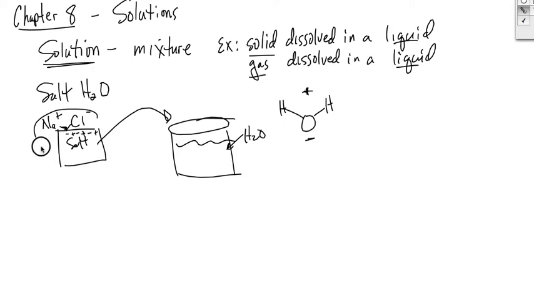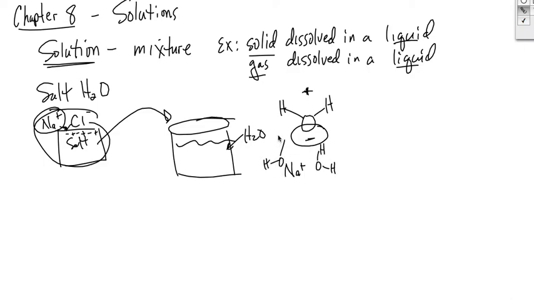And as I mentioned, this sodium and chloride have charges on them. So when you put that in there, the water is going to be attracted to these charges. In fact, the negative end of the water is going to be attracted to the positive sodium, and you're going to surround that sodium with water.